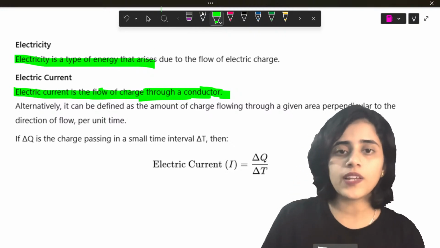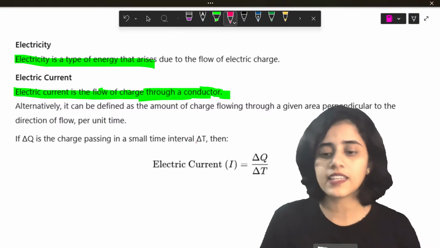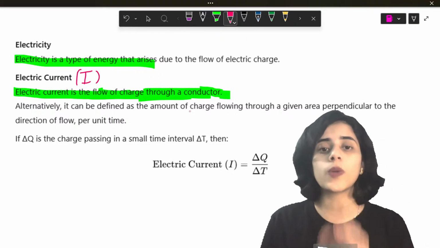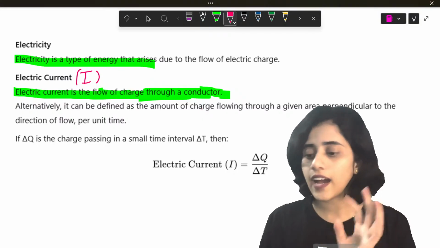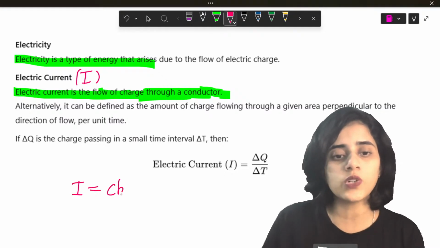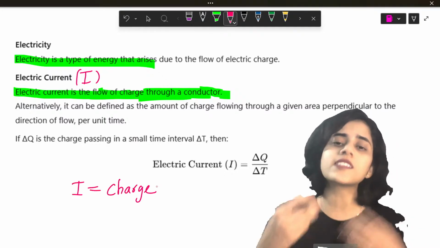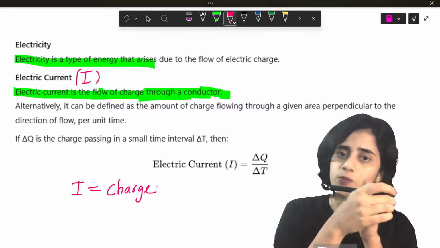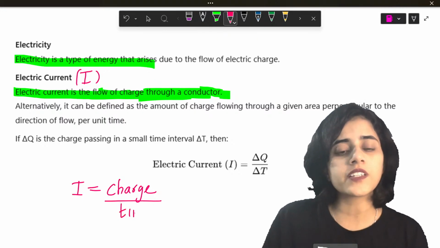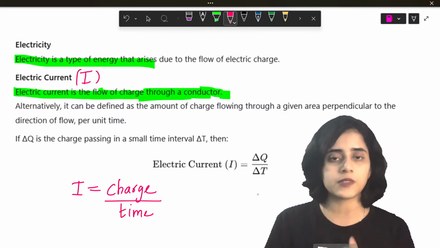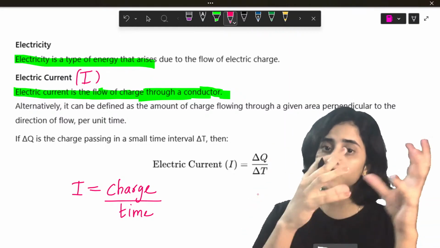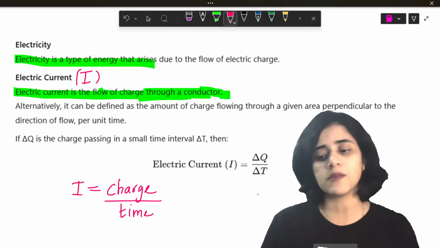Okay? So now electric current can be represented by the alphabet I. Electric current is always represented by the alphabet I. And what is I equal to? I is equal to the amount of charge. What is current? I already taught you. Current is when charge moves through a conductor. So the amount of charge moving through the conductor in a particular amount of time is current. Mathematically you can represent current as charge divided by time. The amount of charge that is carried on a wire in a certain amount of time.